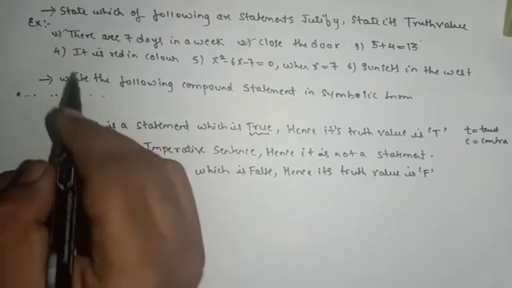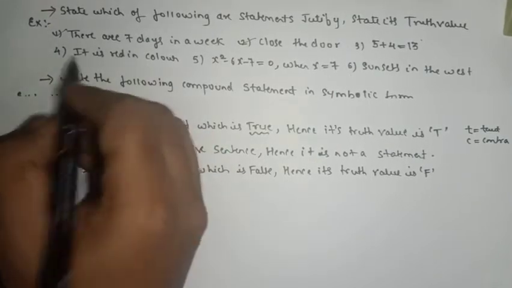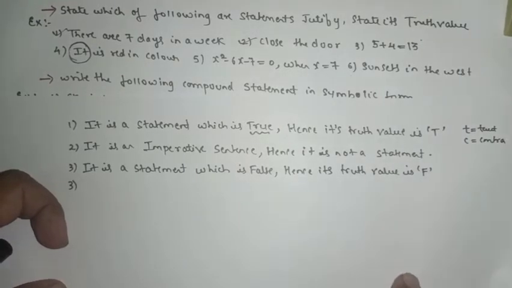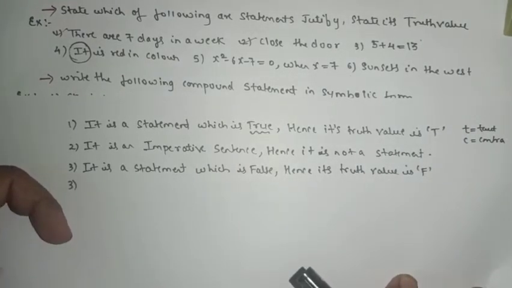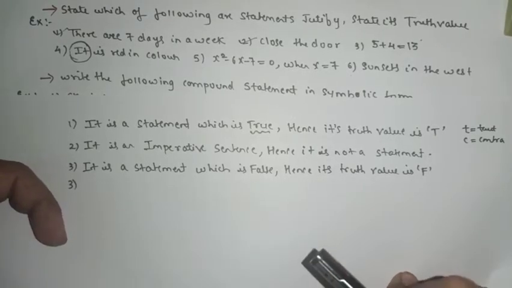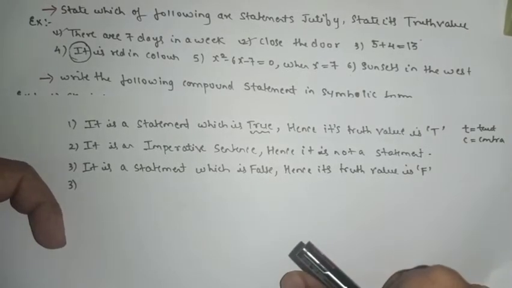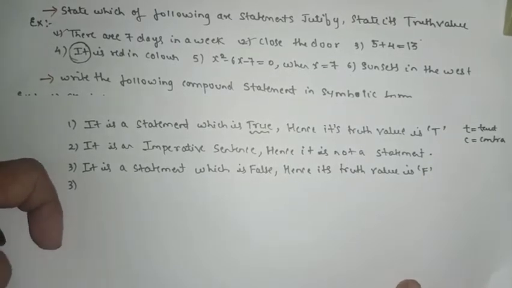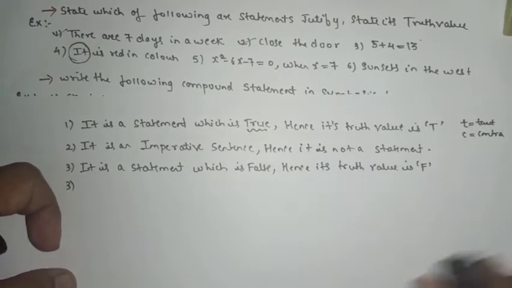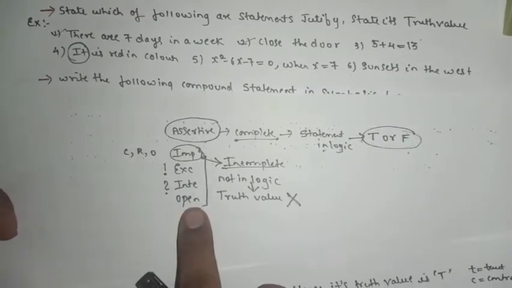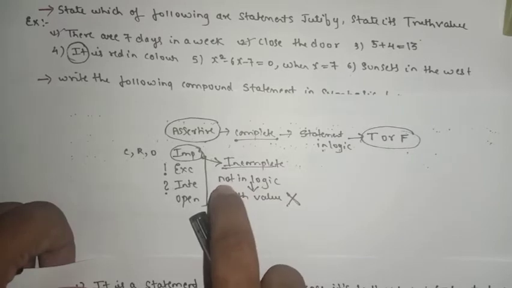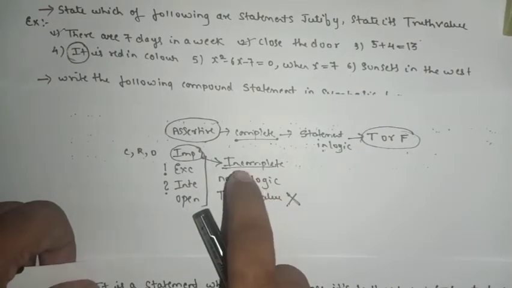We'll see the fourth one, sorry. It is red in color. It. What is it? It can be, it is red in color. It can be a car, it can be a chalk, it can be a pen. Yes or no? It is red in color. So that means it is open for many objects, many things. So can I say it is an open sentence? And we know that open sentence is also an incomplete form of sentence. If it is incomplete, that means the statement it is not in logic. We cannot say it is a statement.